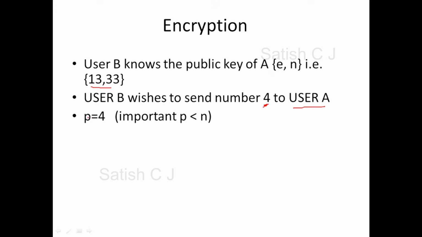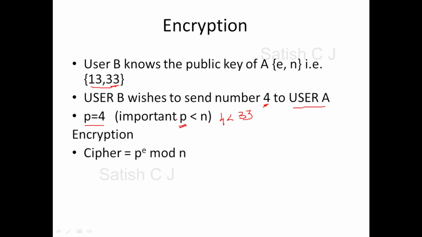Whenever the user selects some value, the very important condition is that the value to be sent should be less than n. So 4 is less than 33, and we are fine with this. Our next step is to encrypt this value 4. How to encrypt that? This is the expression for encryption. You get the ciphertext by computing plain text power e mod n. The plain text that is going to be sent is 4, so it is 4 power 13.